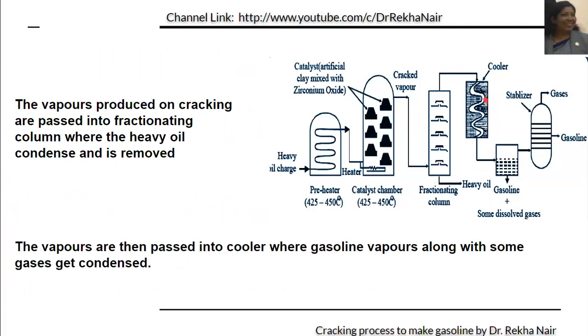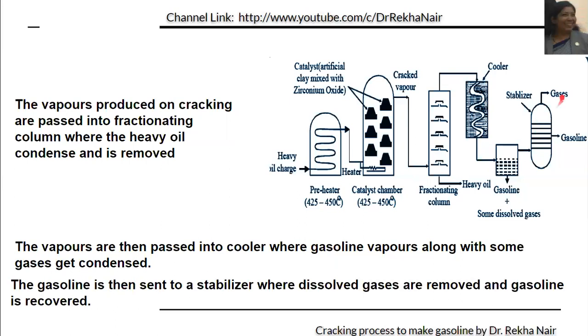Now, in the cooler, some of the gasoline vapors, gasoline along with some dissolved gases will be cooled, and these dissolved gases will be removed with the help of stabilizer here. See, these are the dissolved gases that are getting removed with the use of stabilizer, and we get the gasoline here, which will be recovered from this position.